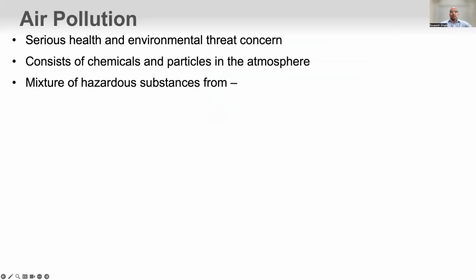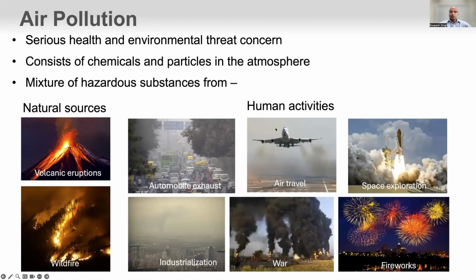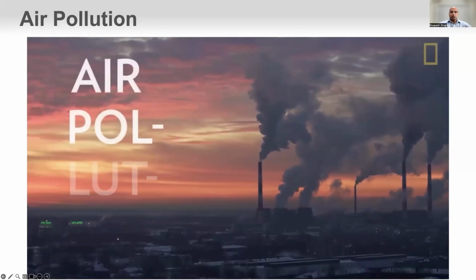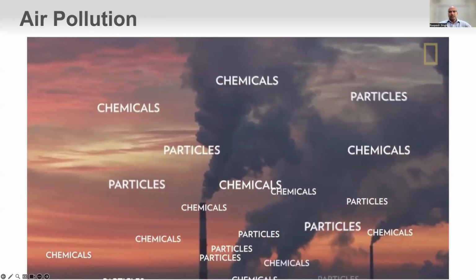What is air pollution? Basically, it is a serious health and environmental threat. It consists of chemicals and particles in the atmosphere and is mostly a mixture of hazardous substances. Air pollution can arise from natural sources such as volcanic eruptions and wildfires, but most air pollution comes from human activities like automobile exhaust, air travel, space exploration, fireworks, and war, like the Russia-Ukraine war.